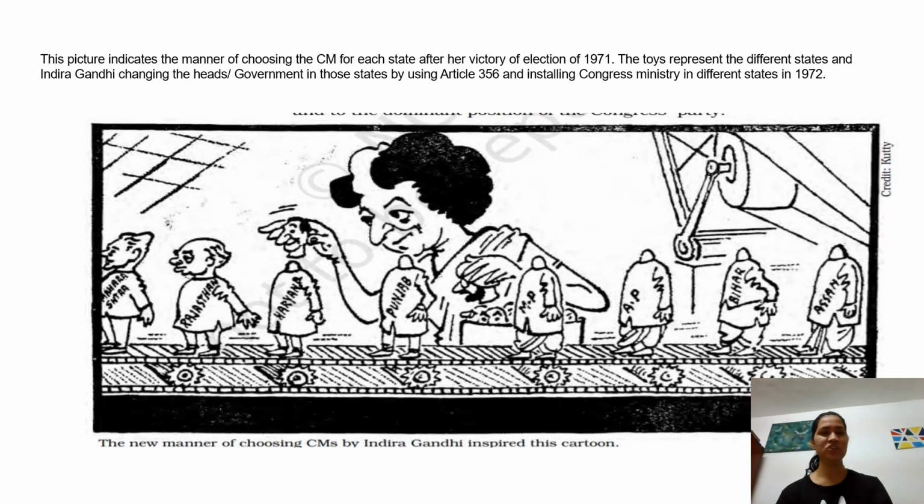Okay, so this picture is basically indicating the manner of choosing the CM, Chief Minister, for each state after the victory in the election of 1971. The toys here, let me just underline, the toys here represent the different states, and here is Indira Gandhi. She is seen changing the head of the government in those states by using Article 356, installing the Congress ministry in different states in 1972.